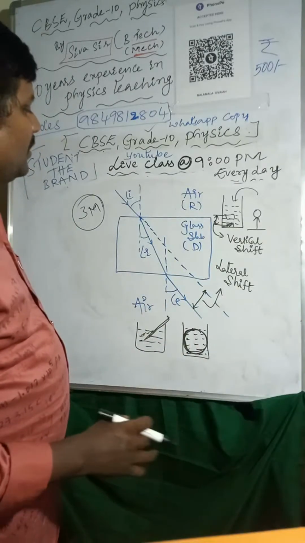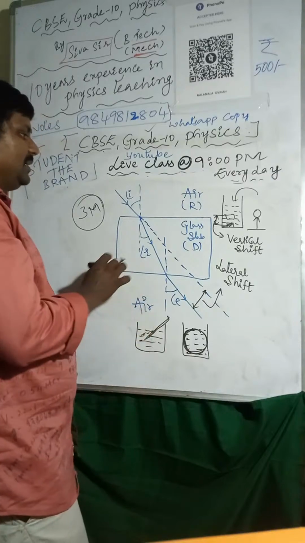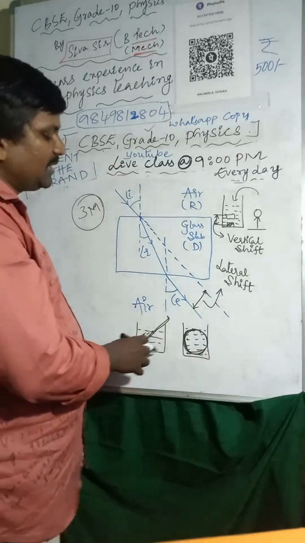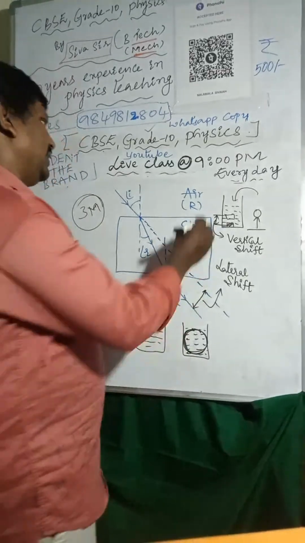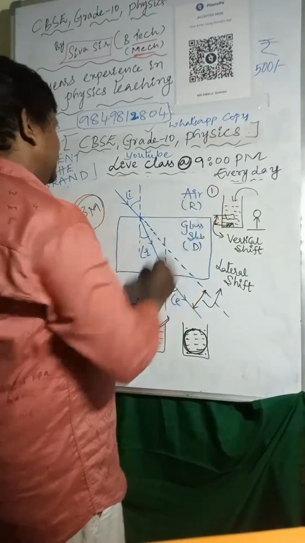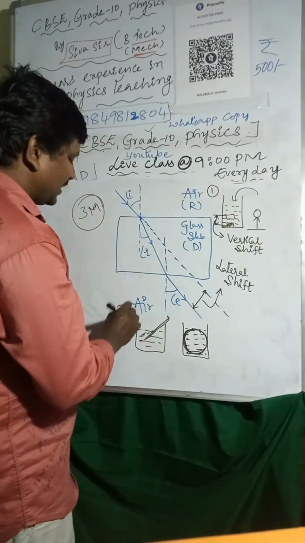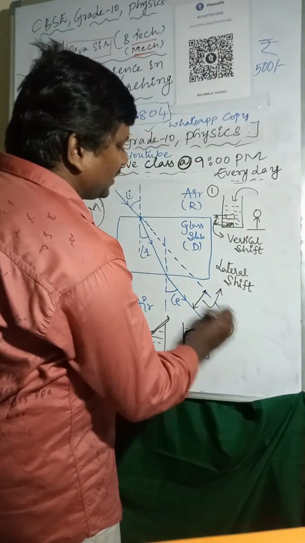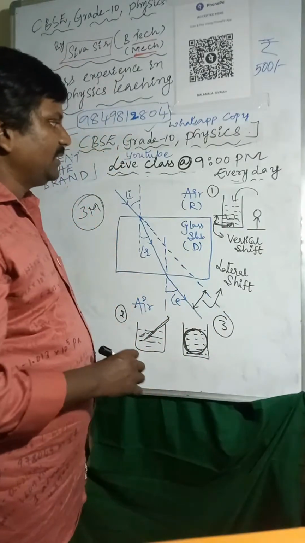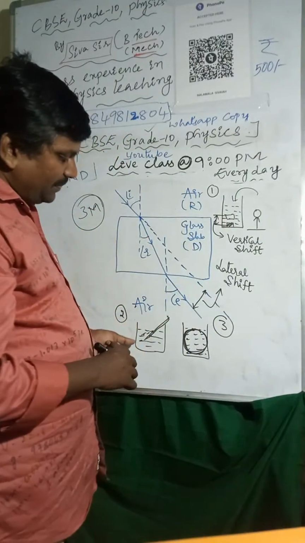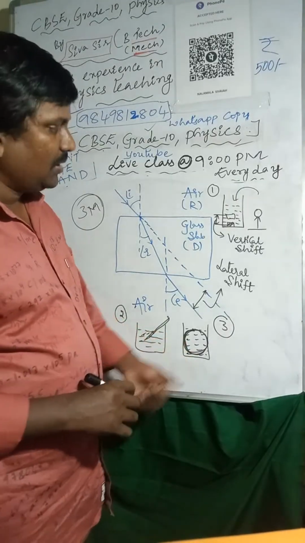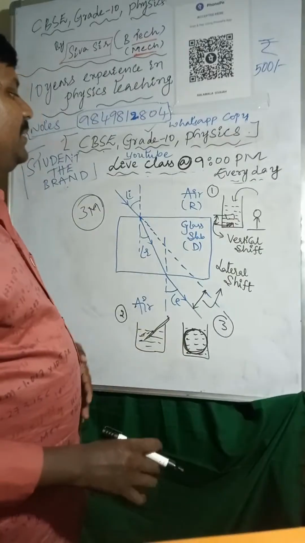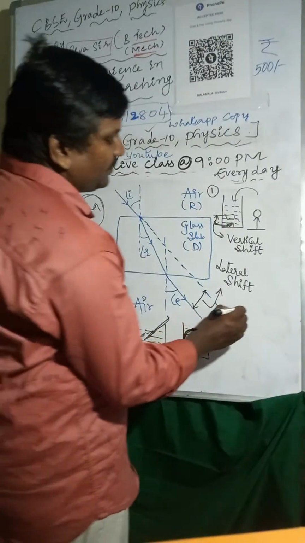So this is about 3 points. One is the glass slab, another one is the coin, and another one is the pencil. The three points I'm considering: this is about a coin and a pencil, and the next one is about the lemon. These three are very, very important. A 3 marks question may come for the exam.